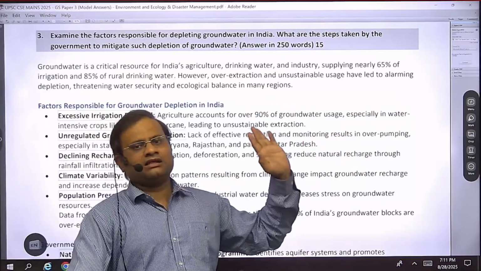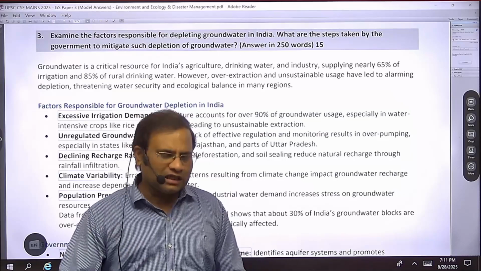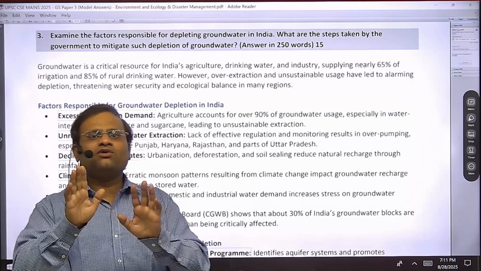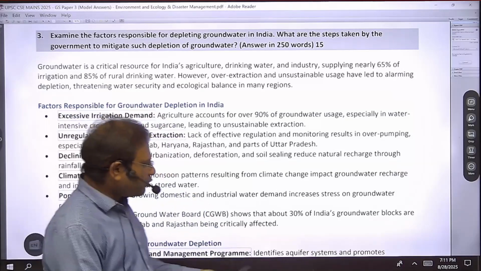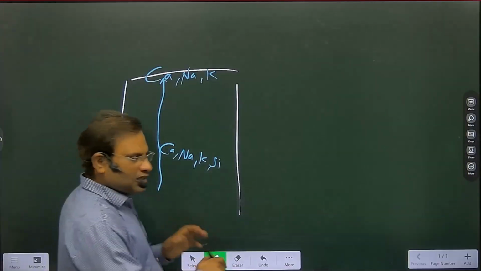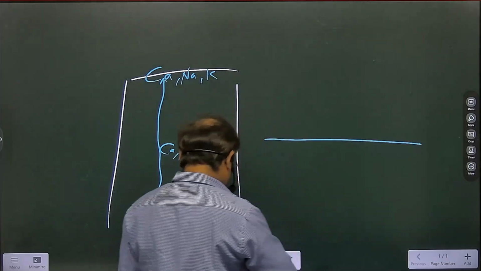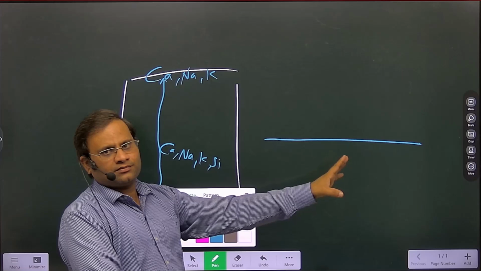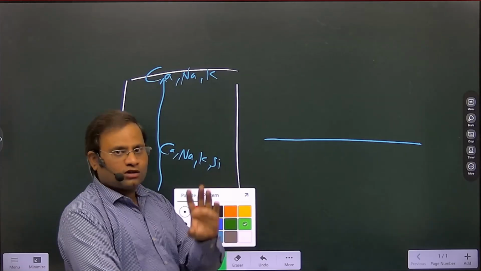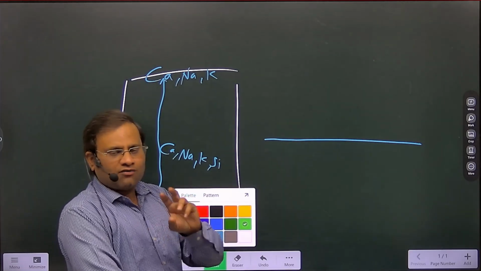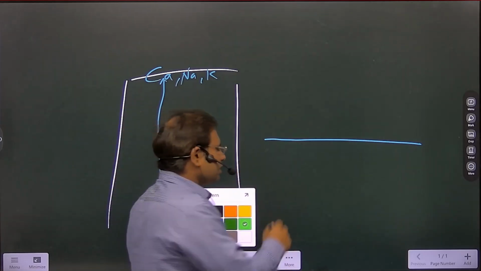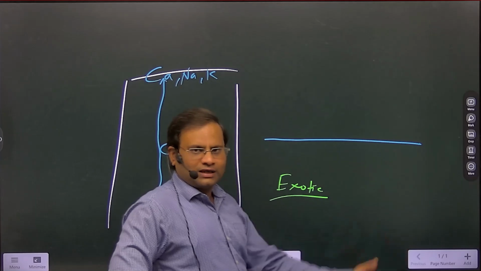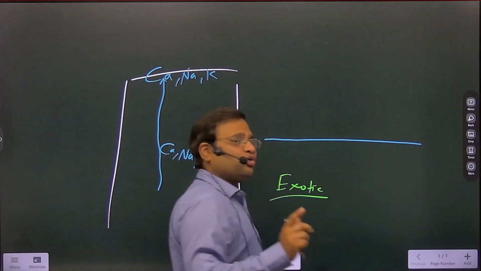Similarly, man-made factors. One man-made factor is overuse for agriculture and over extraction for drinking purposes. But you should not forget to write one important point here. What is that important point? If you plant some alien trees in your area or ecology, we call these alien species invasive species or exotic species, which we have taken from other countries or other geographical regions. A very good example is the eucalyptus tree.